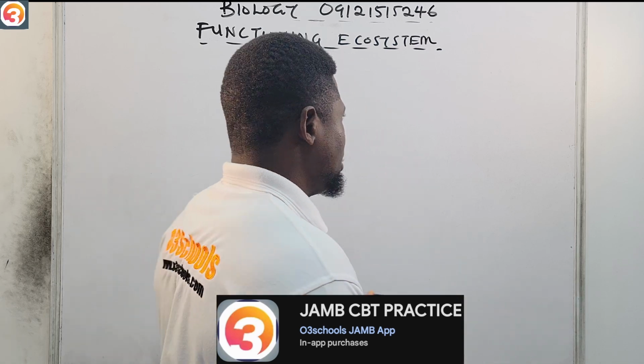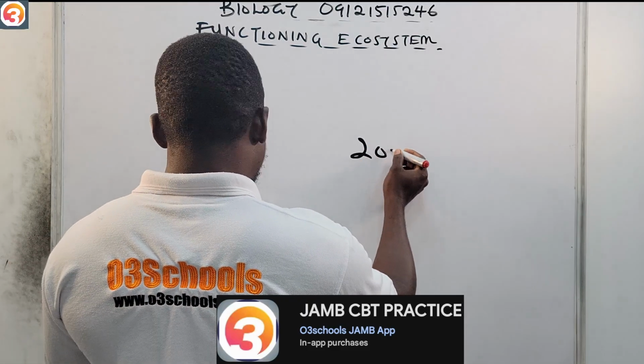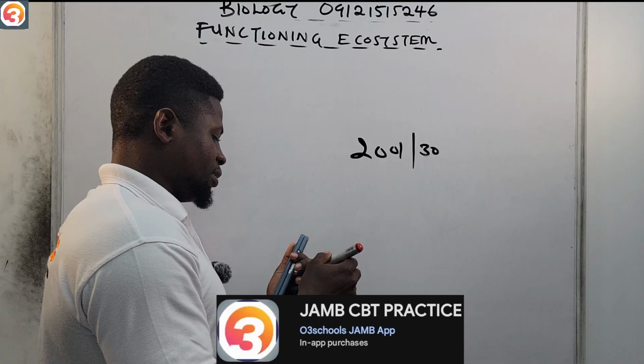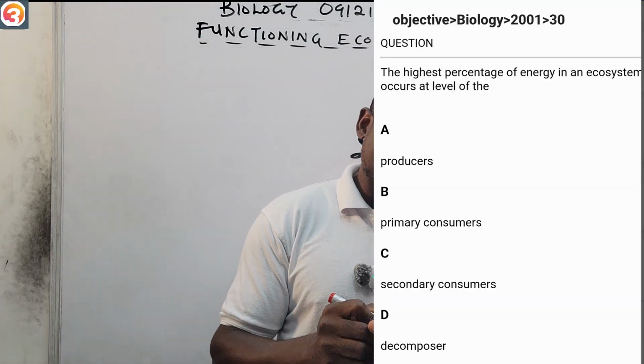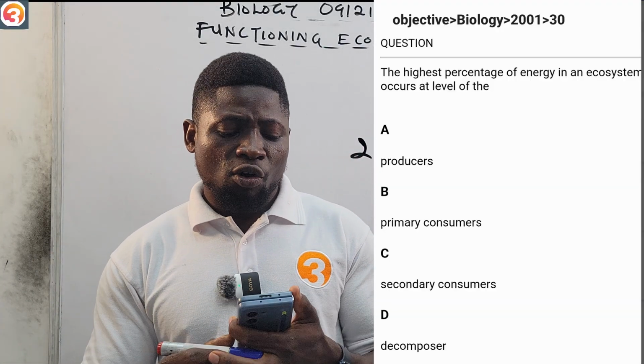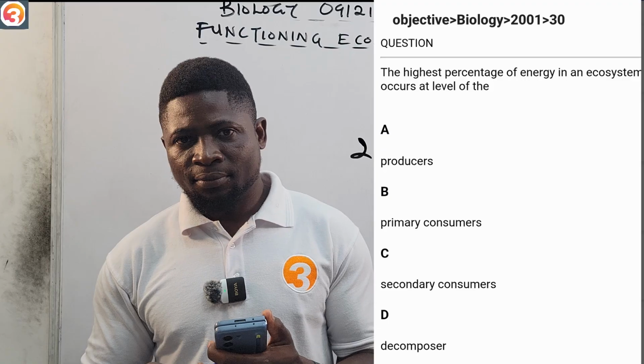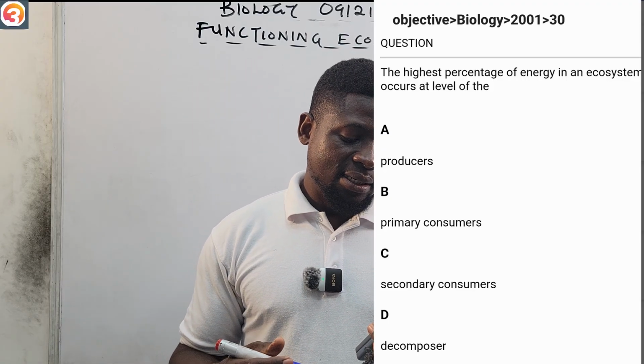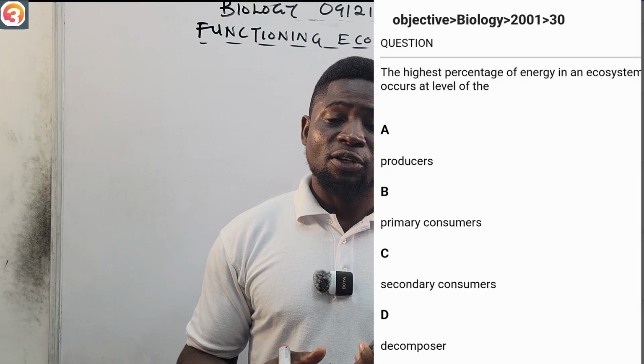Before we talk about the app, let us see a question from the app. This is a 2001 question, number 30, as relates to functioning ecosystem. It said that the highest percentage of energy in an ecosystem occurs at the level of the: A says producers, B says primary consumers, C says the secondary consumers, D says the decomposers.